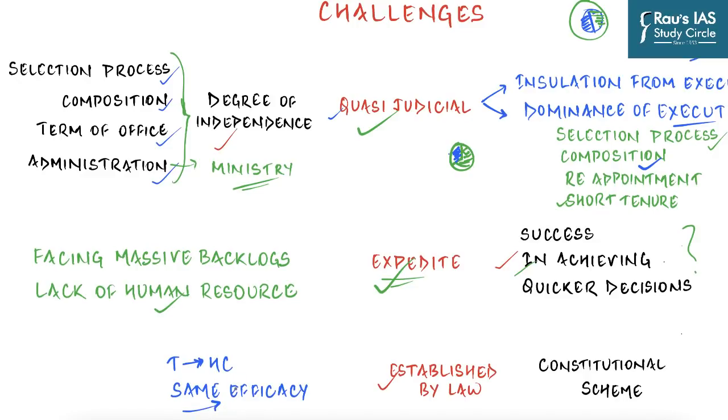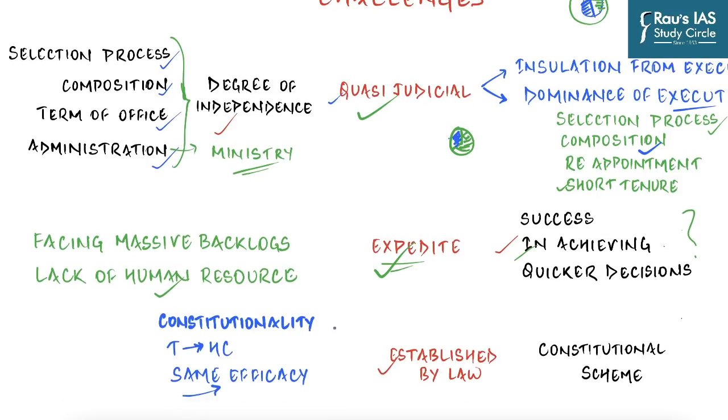But the Supreme Court made an important observation. The Supreme Court stated that tribunals must not adjudicate on questions related to the constitutionality of their parent statutes. So for example, if there is an income tax tribunal, they can interpret and discuss various cases, adjudicate on various matters based on the IT Act, but the tribunal cannot question the constitutional validity of the Act itself. So this is what the Supreme Court has said regarding the tribunals, and this is also one of the challenges because simply they do not have the same level of efficacy as that of the traditional judicial system.